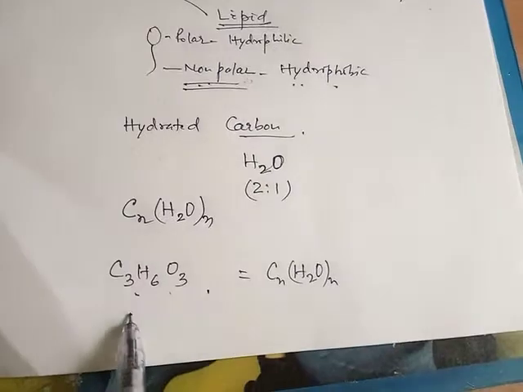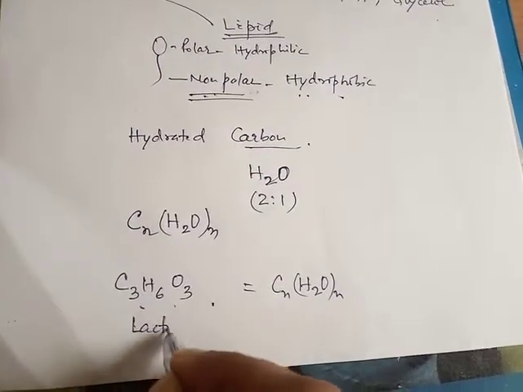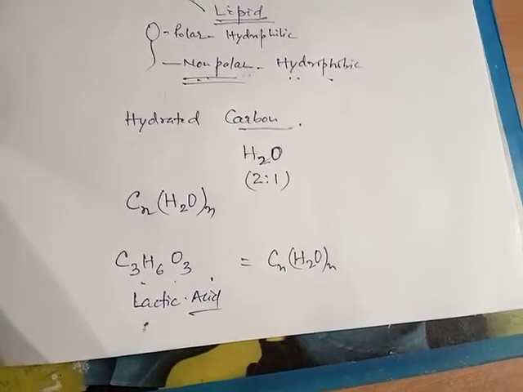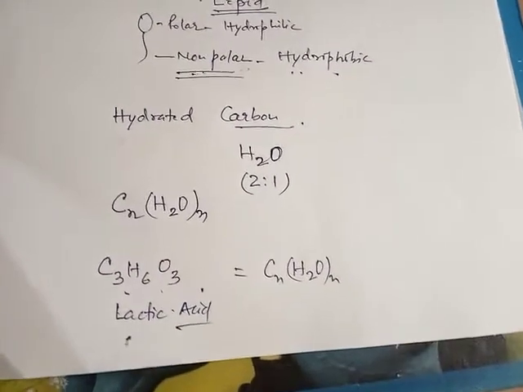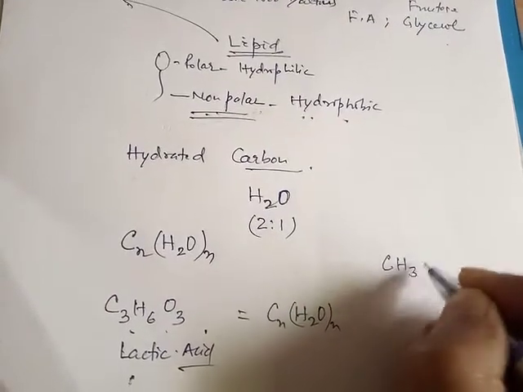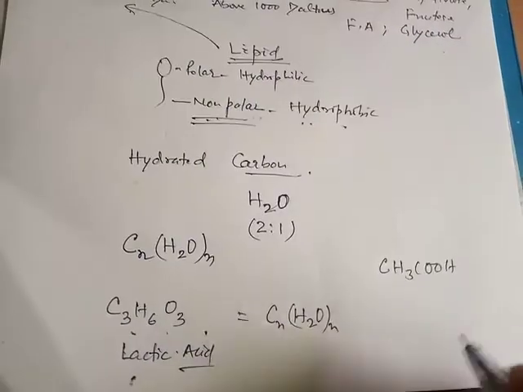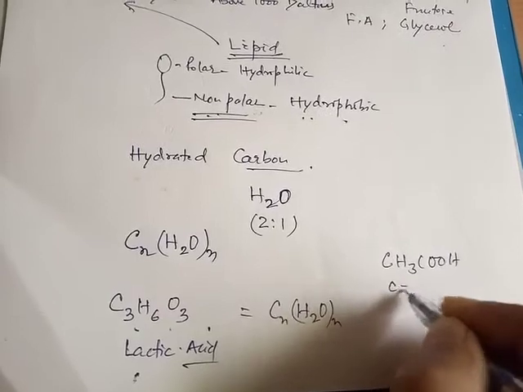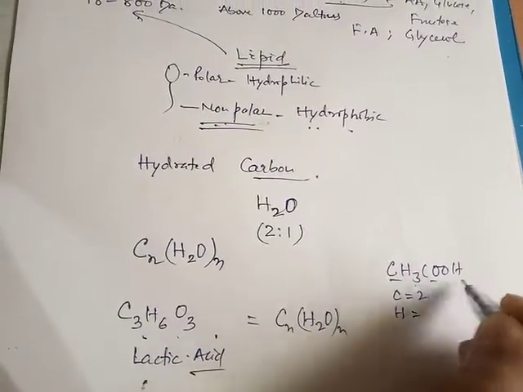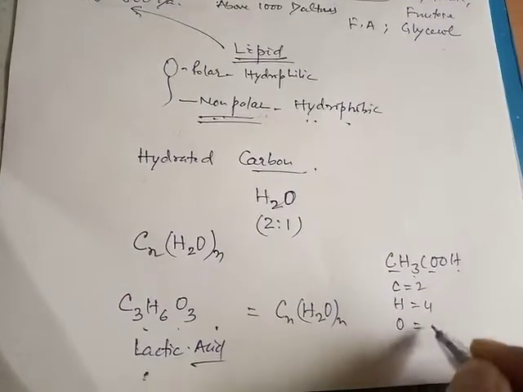But lactic acid is not a carbohydrate, and the same goes for acetic acid. If we count the atoms, carbon atoms are 2, hydrogen atoms 3 plus 1, that is 4, and oxygen atoms 2.